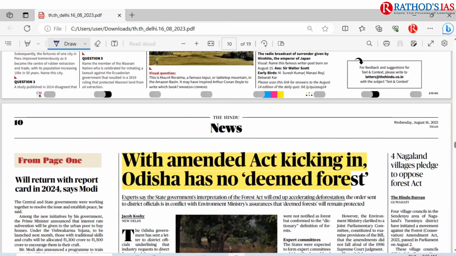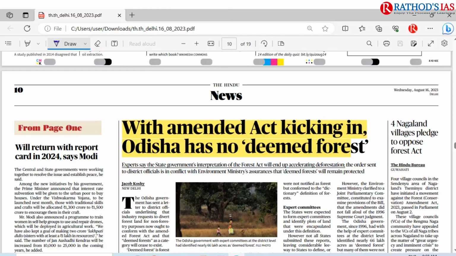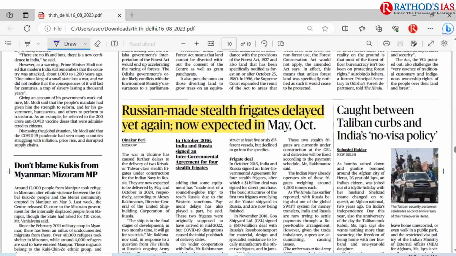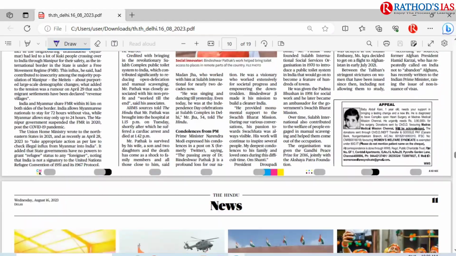And if you move on in this news page, you can see 'With Amendment Act kicking in, Odisha has no deemed forest.' So please let me know what the meaning of deemed forest is. And the next topic is 'Russian-made stealth frigates delayed yet again, now expected in May to October.' Because of the Russia-Ukraine war, the production in Russia has been affected, and the delivery of two Krivak or Talwar class stealth frigates, which were under construction and are going to be used by the Indian Navy, has now been delayed.